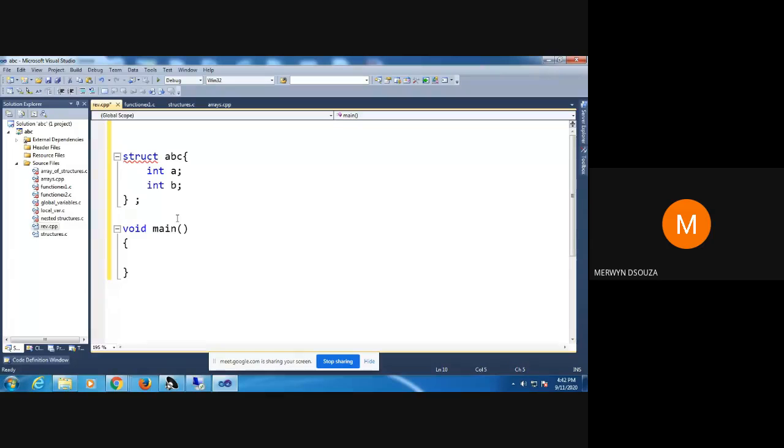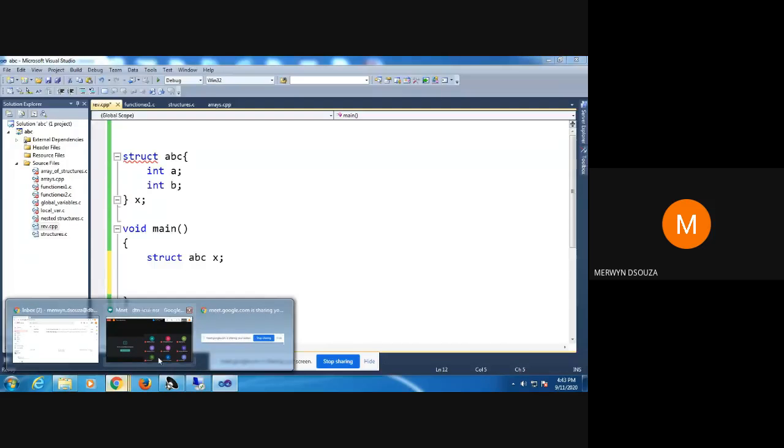You can give any variable name. You can call the variable X if you want. Write in your books the two different ways of declaring X as a structure variable. If you have done it, the first way is like this, you would have declared it in the main function, or the other way you would have declared here. Check in your notebooks if you have got the answer. The first way would be here, X would be here, the other way would be here.